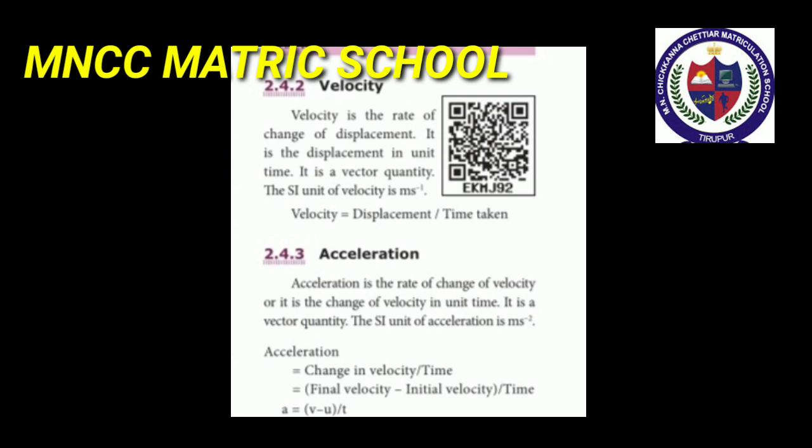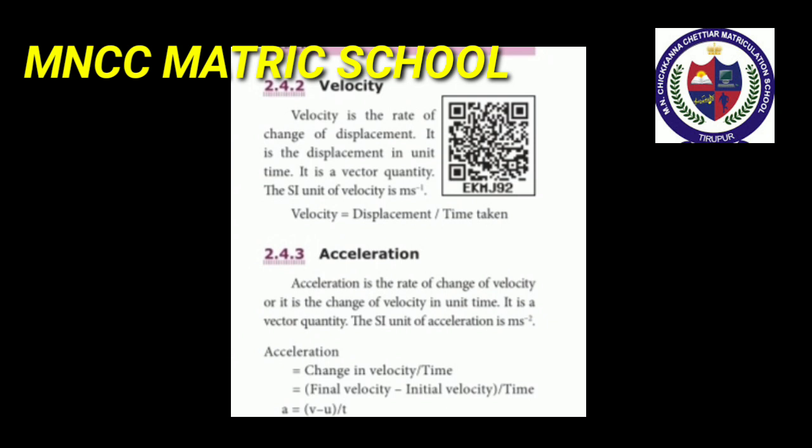Next topic is velocity. Velocity is the rate of change of displacement. It is the displacement in unit time. It is a vector quantity. The SI unit of velocity is meter per second. Its formula: velocity is equal to displacement divided by time taken.